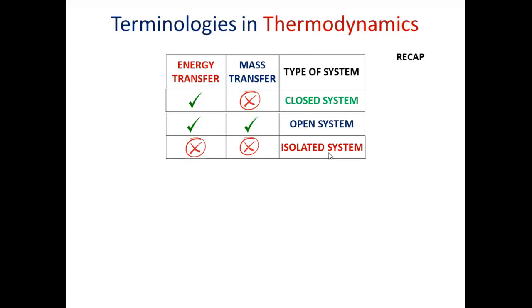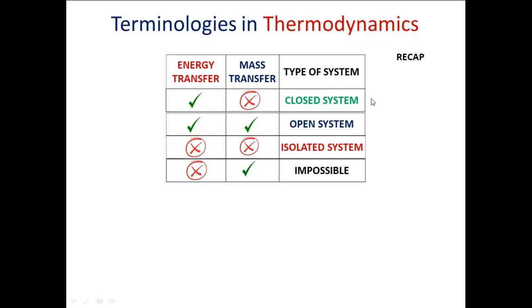There is one more combination available where we may not have energy transfer and can have only mass transfer. But in reality, practically we don't have such a system. So there is no system where only mass transfer occurs and there is no energy transfer. That means the bottom line is that when there is an exchange between system and surrounding, definitely there will be energy transfer.